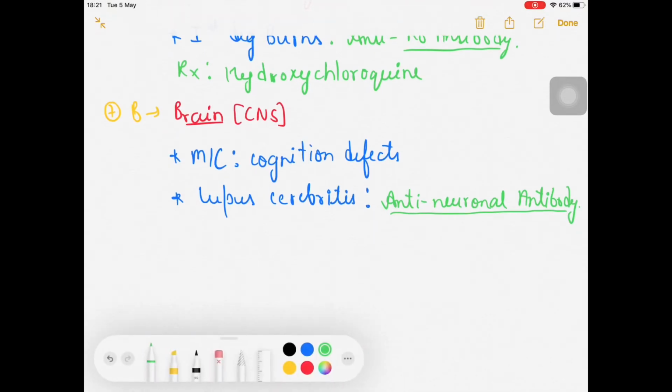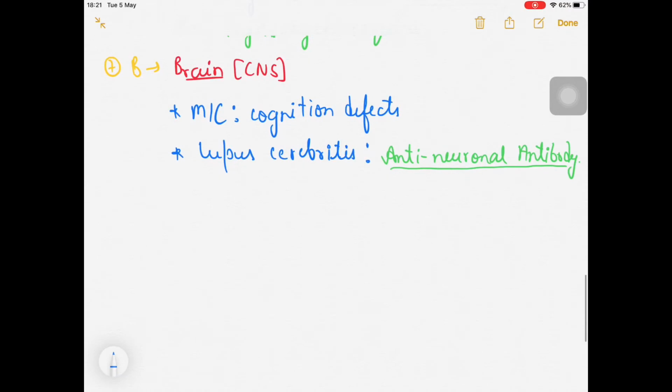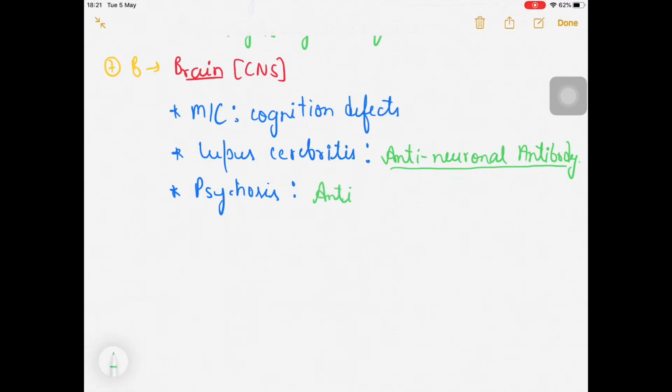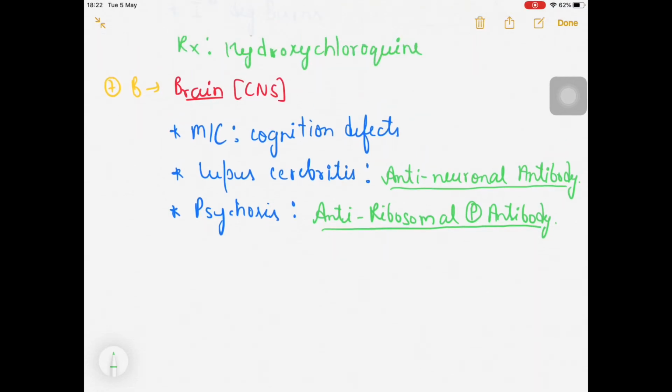Along with cognition defect, psychosis can also be seen, and psychosis is due to one more antibody, the anti-ribosomal P antibody. These antibodies are important from the examination point of view, so please remember which antibody is responsible for causing what.